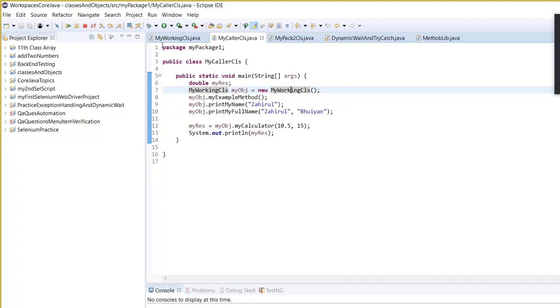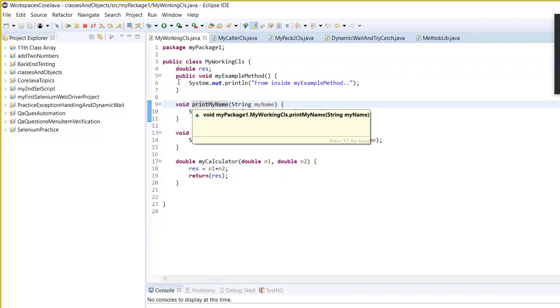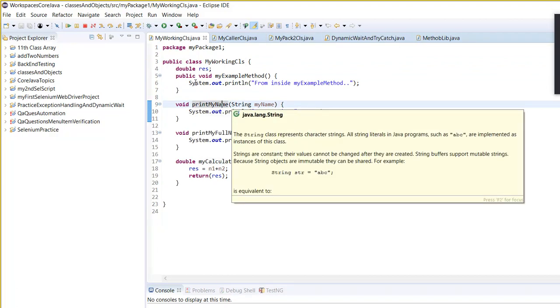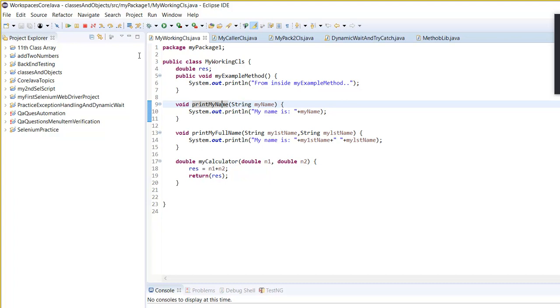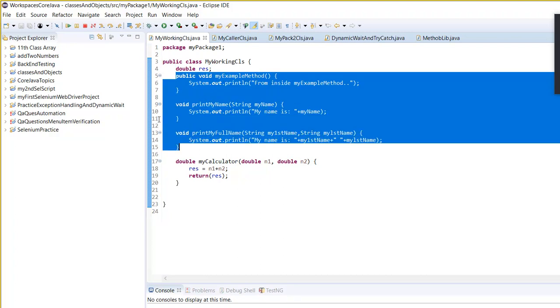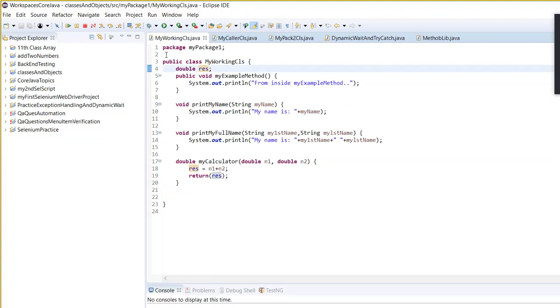Okay, very good. Now, if you take a look here, guys, in this particular class, we have methods, and then we have declared variables here. So these methods that we have here are the behavior of the class, and this variable that you have is the properties of the class.